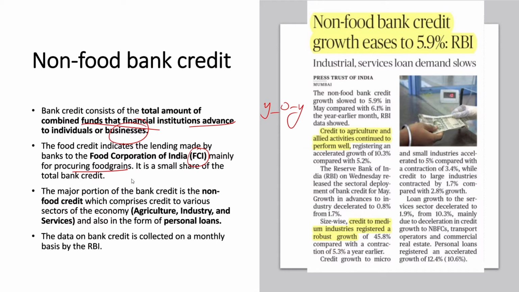It is a small share of the total bank credit. The major portion of the bank credit is actually the non-food credit, which comprises credit to various sectors of the economy, that is agriculture, industry, services, and also in the form of certain personal loans, that is housing loans, car loans, etc. The data of the bank credit is collected on a monthly basis by the Reserve Bank of India.